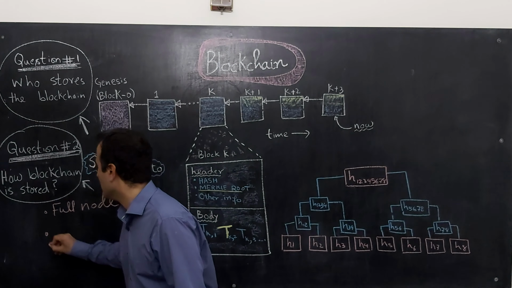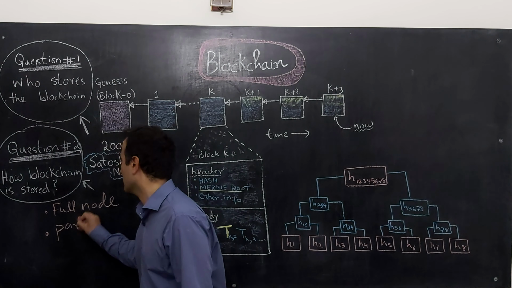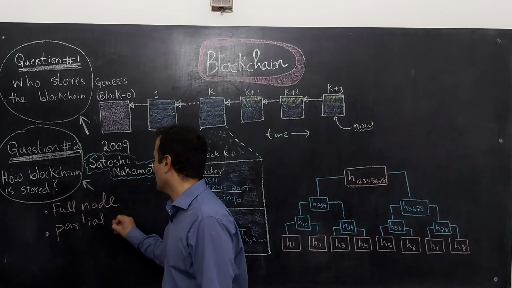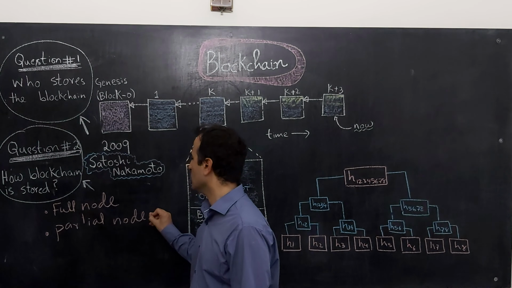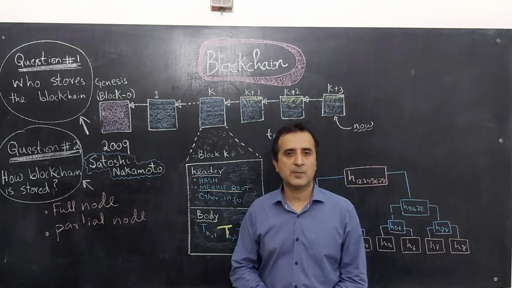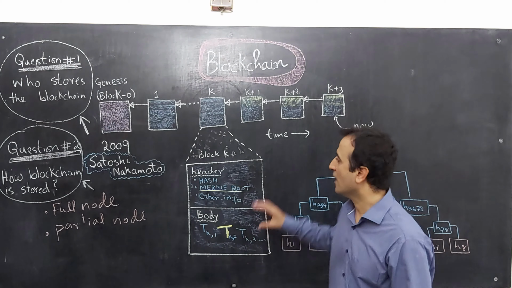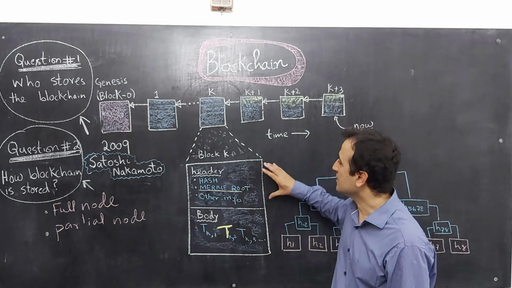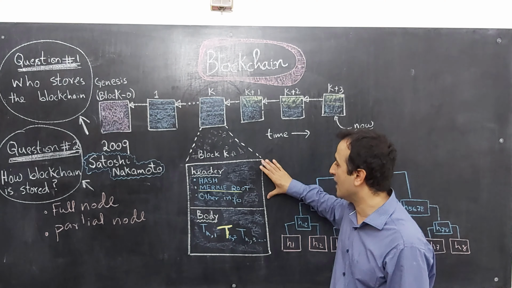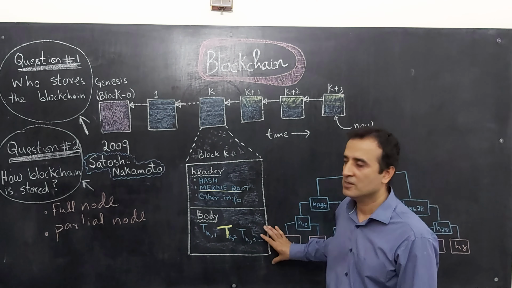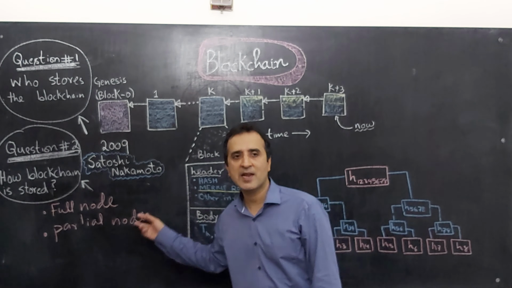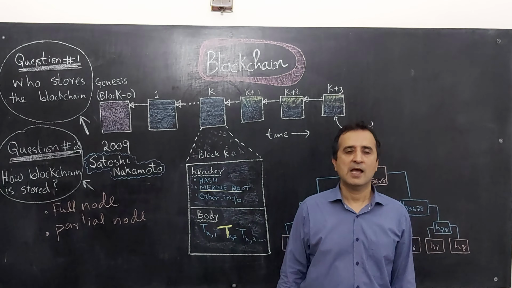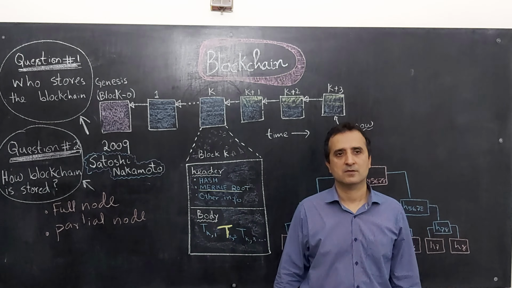And we have a partial node. A partial node refers to a company or a person who is only storing the header of each block in the blockchain. Because the header size is extremely small compared to the size of the body, partial nodes require significantly less storage space compared to a full node.